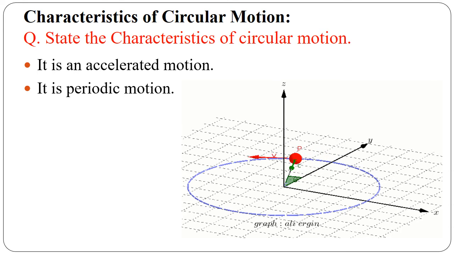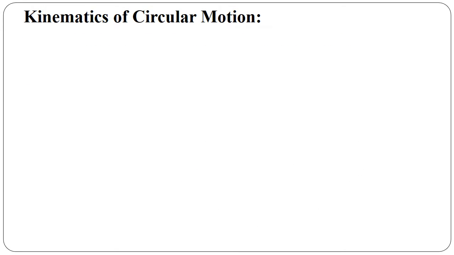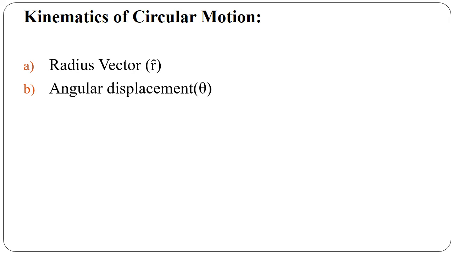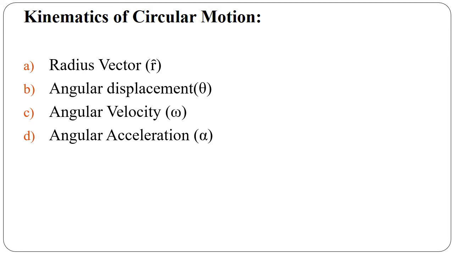Okay, so let's move to the next point, that is kinematics of circular motion. Kinematics of circular motion is a very important point because it covers the basic terminology of circular motion like radius vector, angular displacement, angular velocity, and angular acceleration. So first we discuss radius vector.